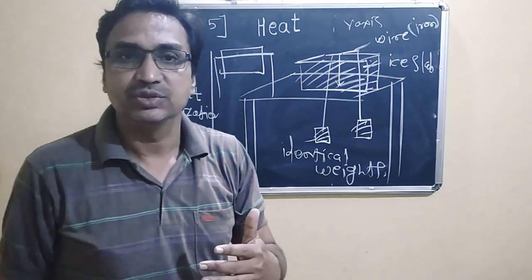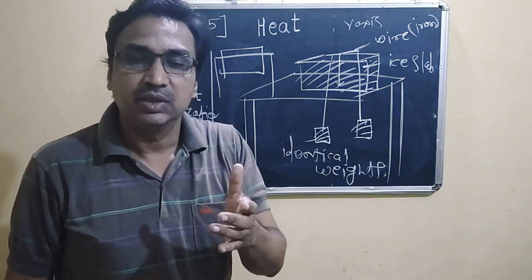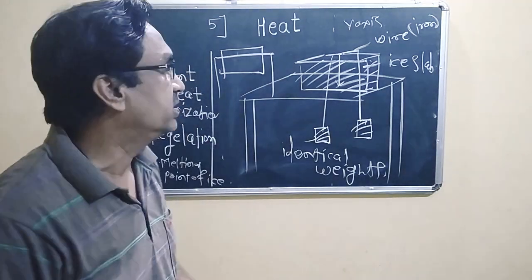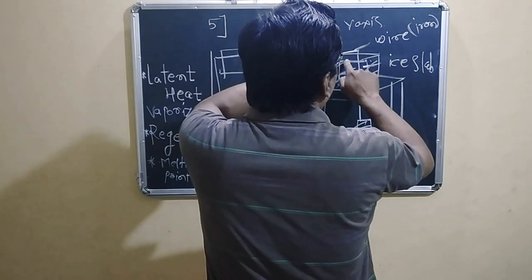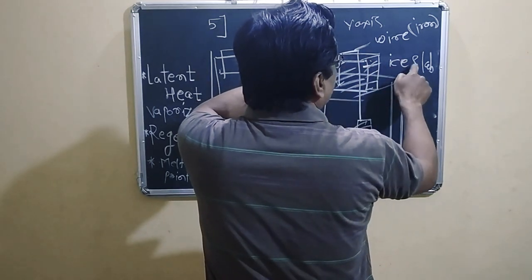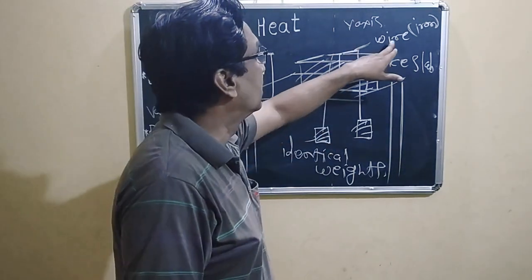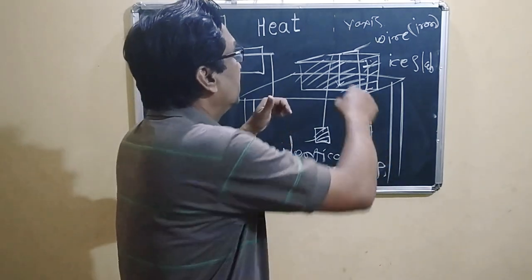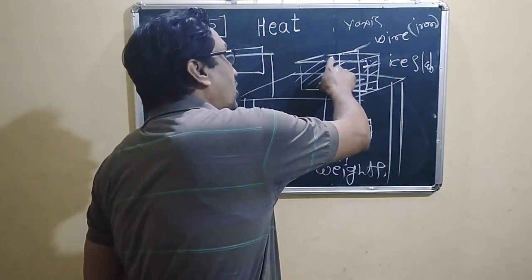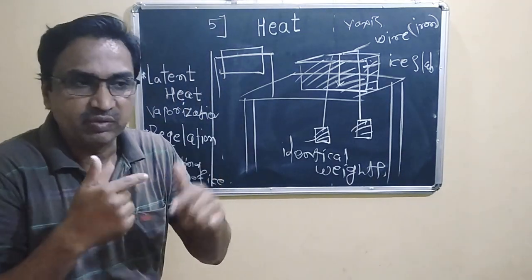After applying the pressure, the melting point lowers, so the surface in contact with the iron wire melts.